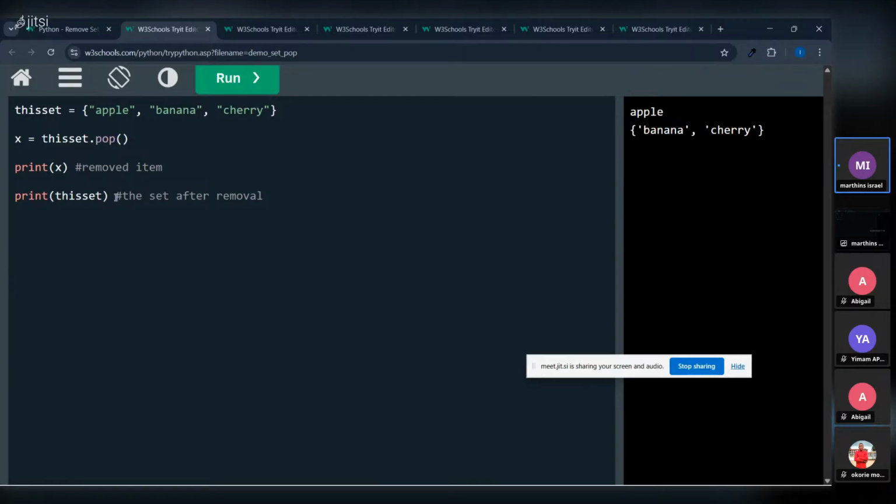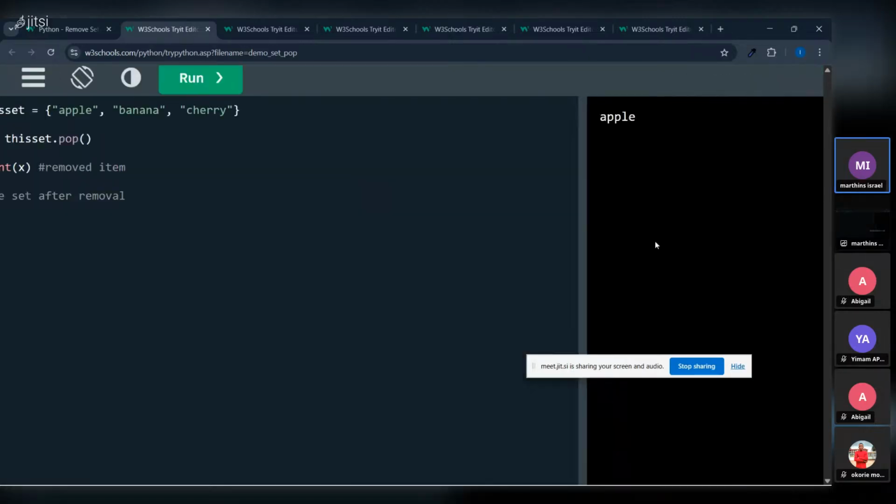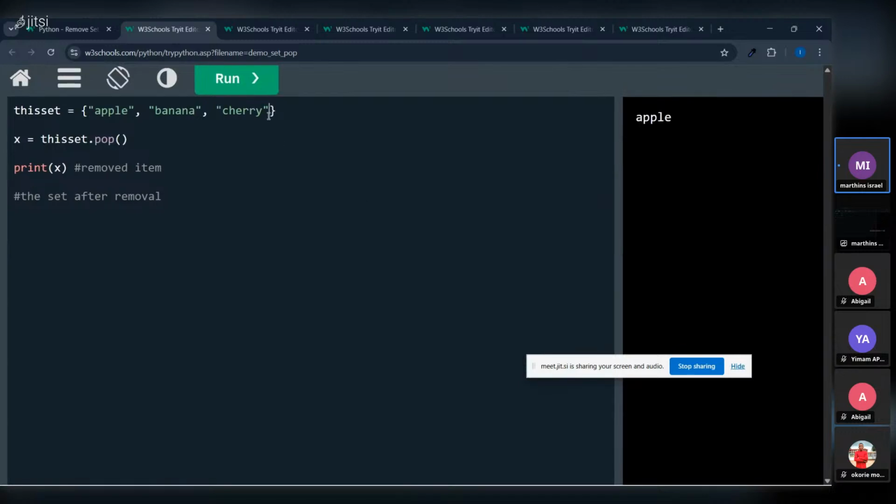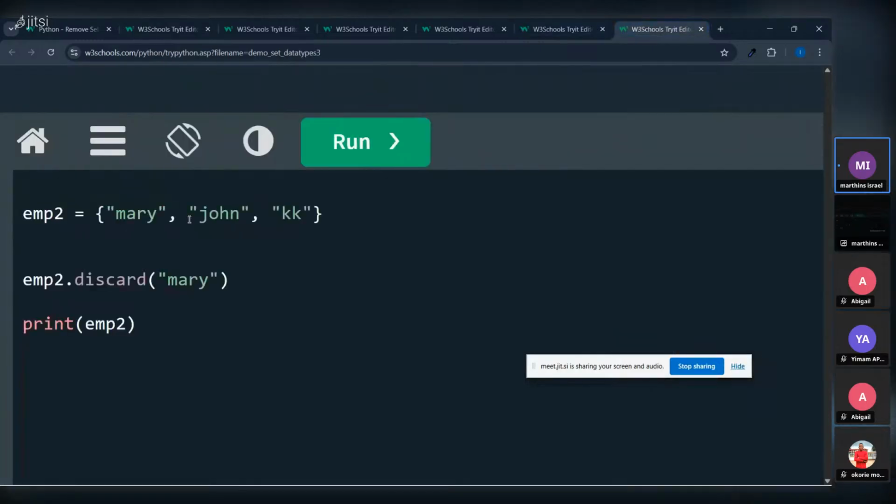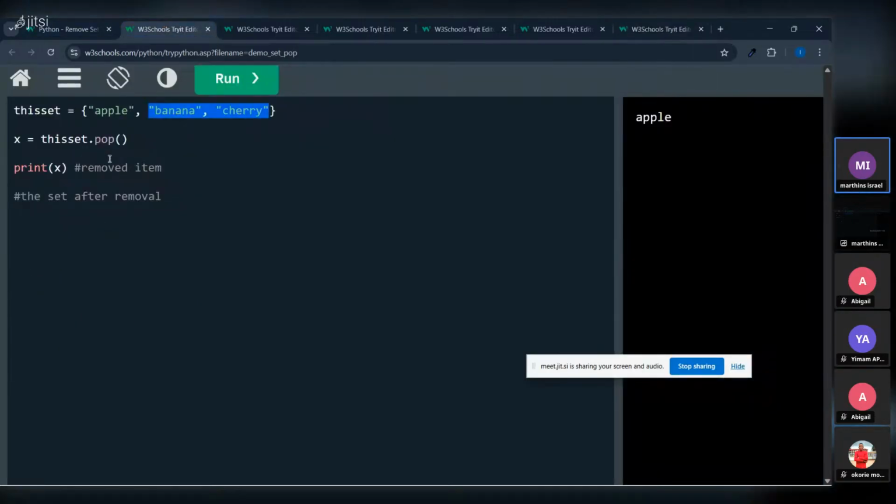Let's forget this line first. If we run, see what will happen. Automatically it removed cherry and banana from that database. It just removed those names. The same thing will happen to our employees. If we use pop, we don't know which worker is going out. It might wipe the full worker list, or it might leave one worker and wipe the rest. So we don't know which item is going.